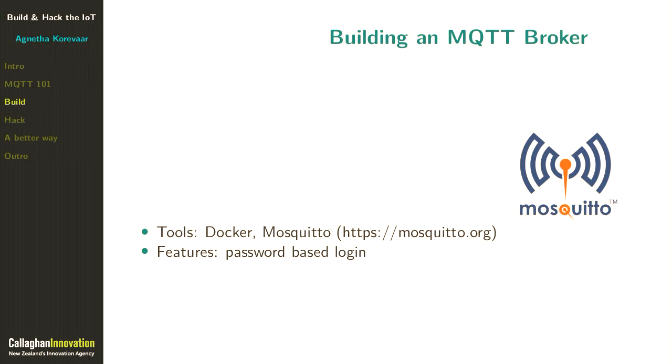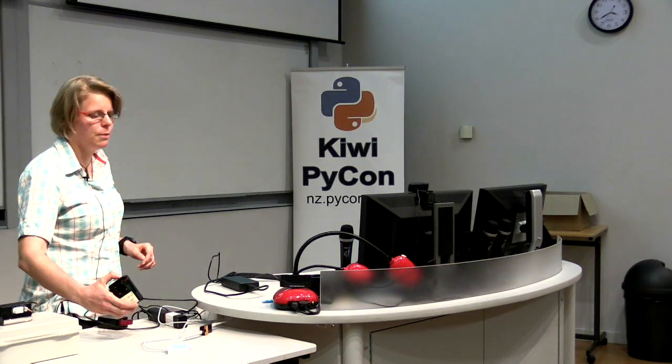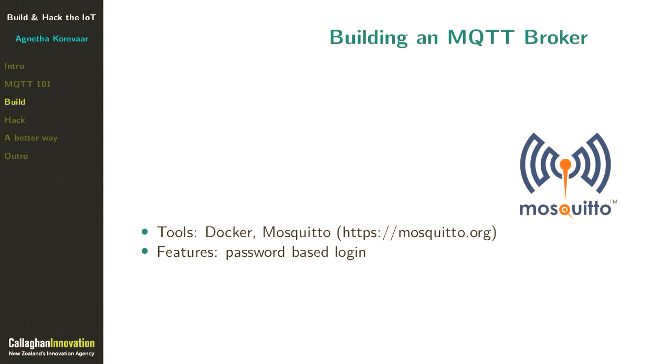Let's start with the centerpiece, the broker. In this case, I'm using a Raspberry Pi. All my networking is done with Wi-Fi. I've used Docker to deploy the broker onto the Raspberry Pi. It makes it pretty easy to deploy onto a variety of platforms. And the broker that I'm using is Mosquitto. Mosquitto comes from the Eclipse Foundation, and it's used a lot. That means there's a lot of code examples online. Makes life a bit easier.